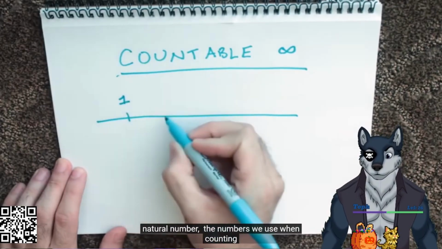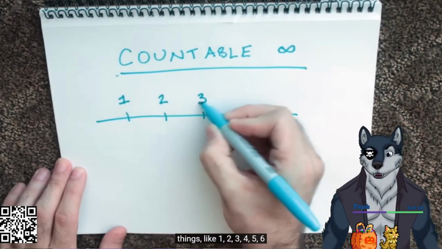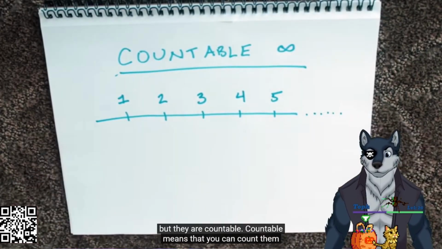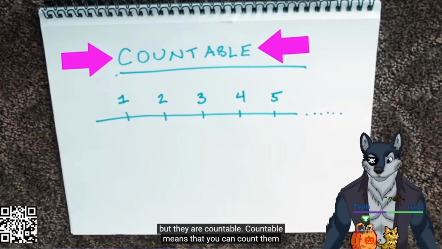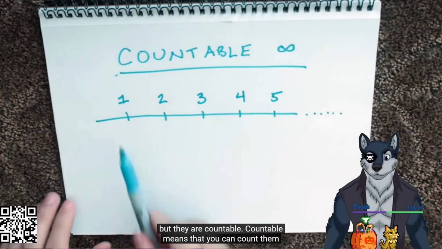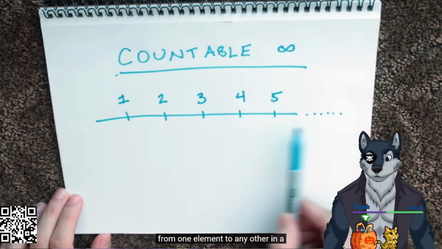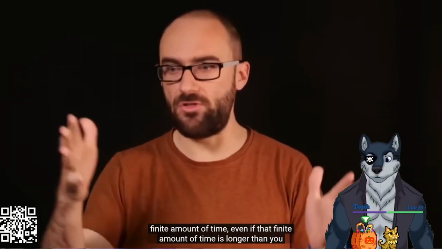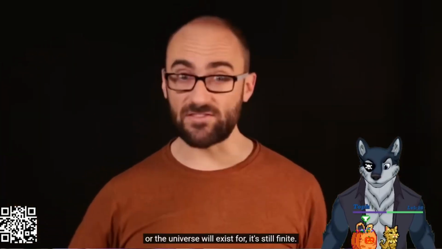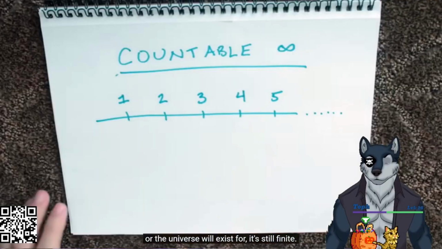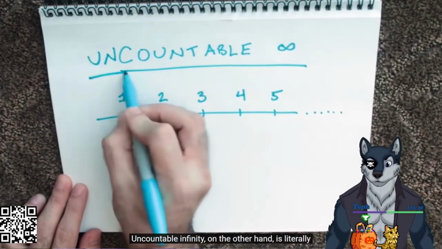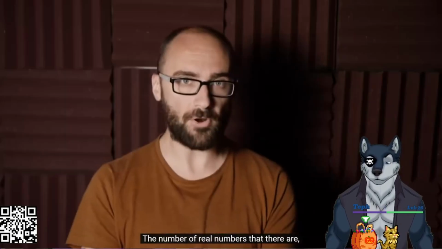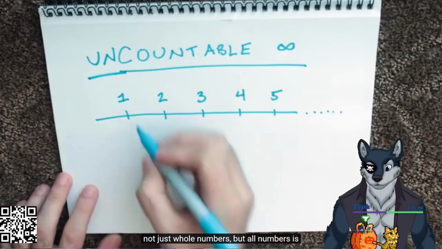Natural numbers, the numbers we use when counting things like 1, 2, 3, 4, 5, 6, and so on. Sets like these are unending, but they are countable. Countable means that you can count them from one element to any other in a finite amount of time. Even if that finite amount of time is longer than you will live, or the universe will exist for, it's still finite. Uncountable infinity, on the other hand, is literally bigger. Too big to even count. The number of real numbers that there are, not just whole numbers.